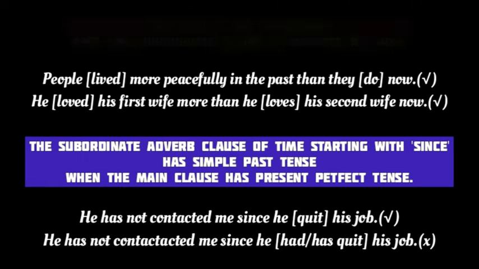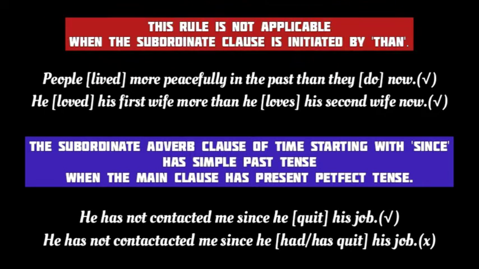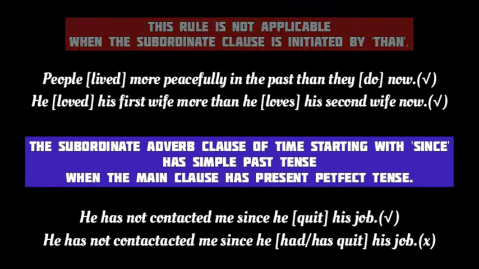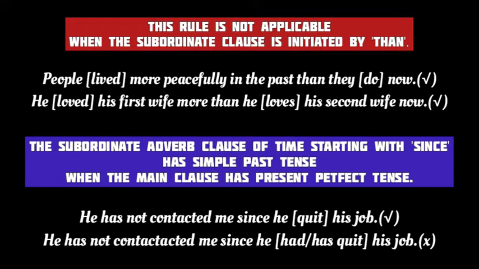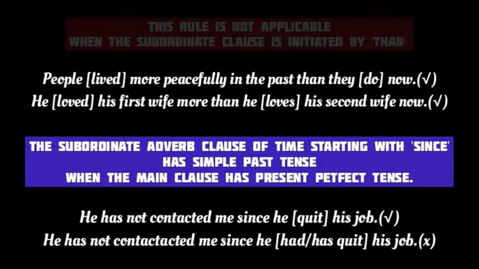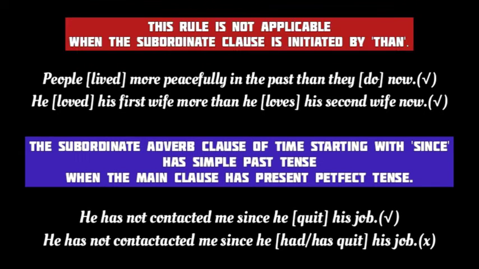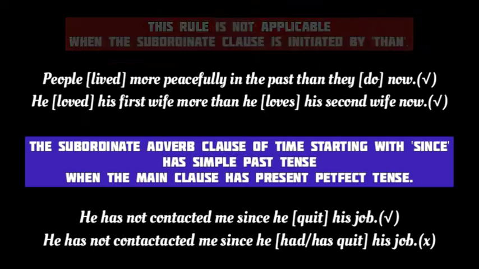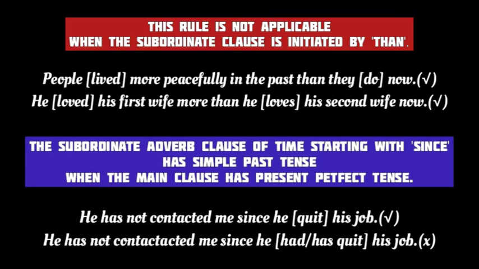Another exception to this rule of the sequence of tenses is when the subordinate clause is introduced by the conjunction than. That is, if the main clause has a past tense verb but the subordinate clause starts with than, the subordinate clause may have any tense as the sense demands.